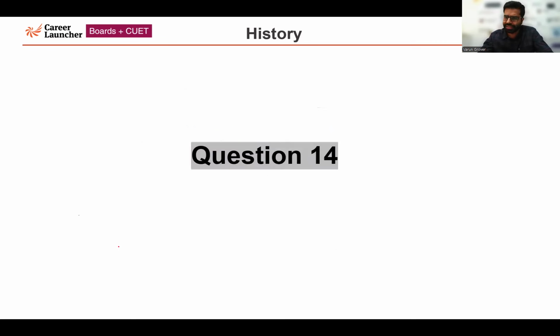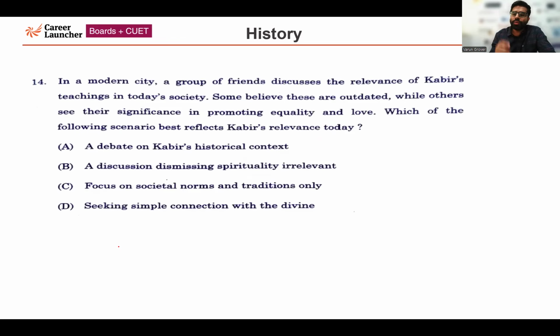Now moving forward to question number 14. A situation is given. In a modern city, a group of friends discuss the relevance of Kabir's teaching in today's society. Basically there is a group of friends having a discussion about Kabir. Some believe that his teachings are outdated, while others see their significance in promoting equality and love. Now, which of the following scenarios best reflects Kabir's relevance in the present time?